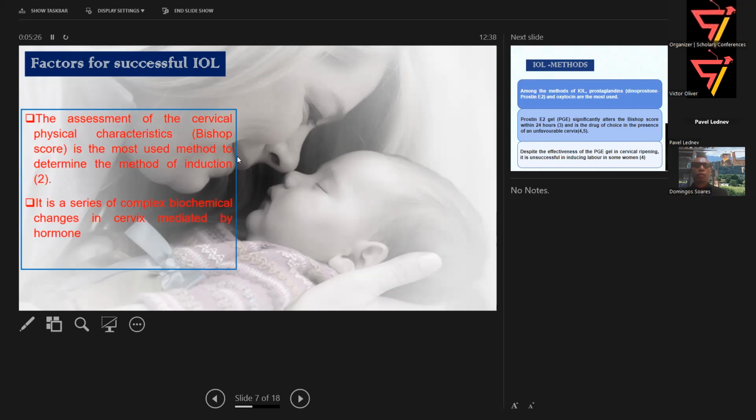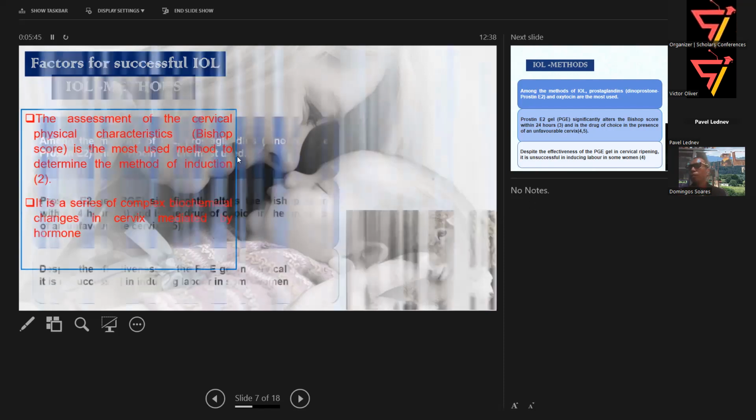So normal is 6 and above, which is a good indicator that when we use any methods, there is a possibility that it will be more successful. Less than that means something is needed to ripen that cervix, and that is the medicines we use. The most common one is prostaglandin.